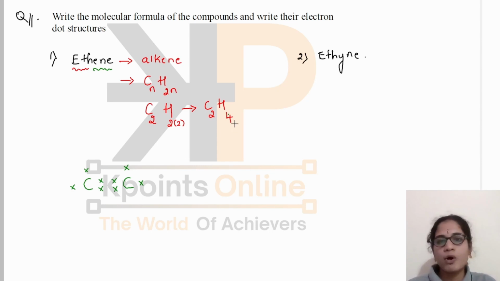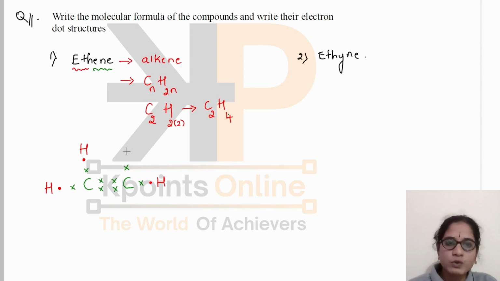Now I have to bond this carbon with the hydrogen atoms. Here it already has 2 bonds. How many hydrogen atoms do I need to bond with the carbon atom? 2. We know that the valence electron of hydrogen is only 1. Here also 1. In this case, it will have 2 hydrogens only. Why have we written 2 hydrogens here? Because there are already 2 bonds between these carbon atoms, since it has a double bond. Double bond means 2 pairs of electrons.